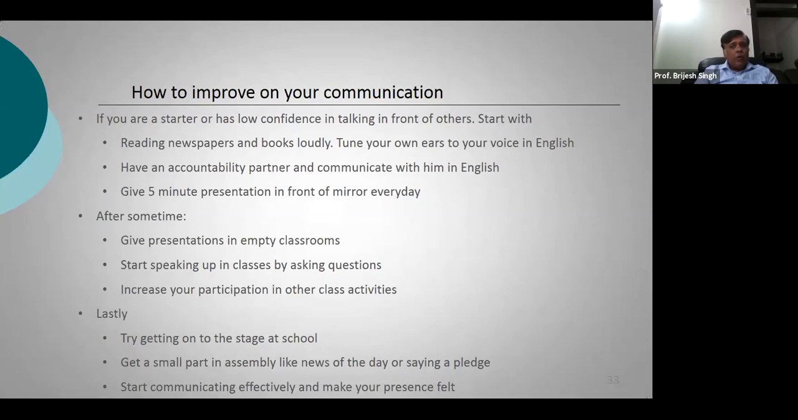After some time, once your school opens, you can go ahead and give presentations in the open classroom, because you are still scared of facing a lot of people. Start speaking up in classes by asking questions to your teachers and your professors, and then increase your participation in a lot of other activities. And the last stage, the pinnacle of communication, is when you get onto the school stage, with a small part in the assembly, like news of the day or saying a pledge, and start communicating effectively.